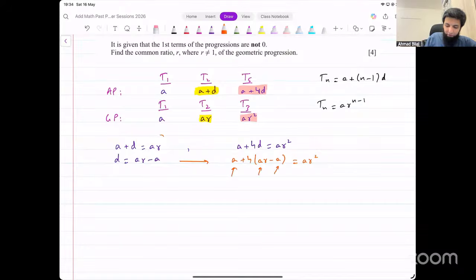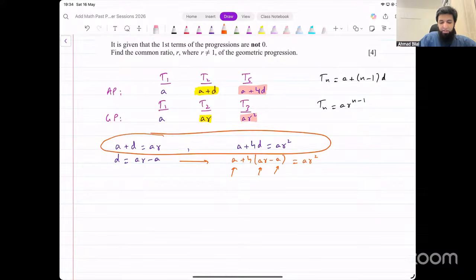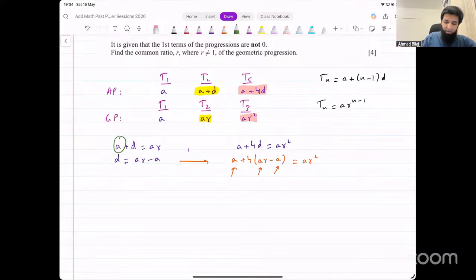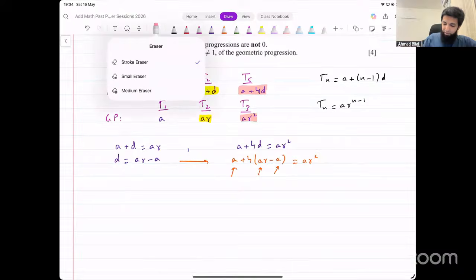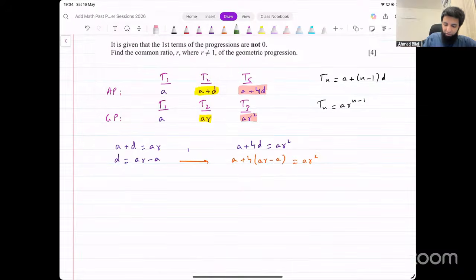Okay, so from the original equations, it looked like we can't solve these two equations because there are two equations and three unknowns. We have A, D, and R. Generally, we need three equations to be able to find three unknowns. In this case, however, if I put D equal to AR minus A in the other equation, A is appearing in every single term now, and that will get cancelled.